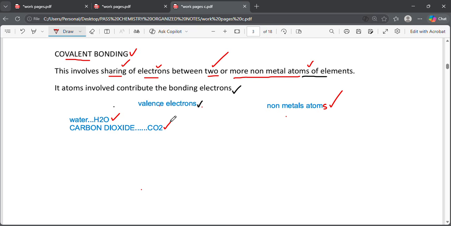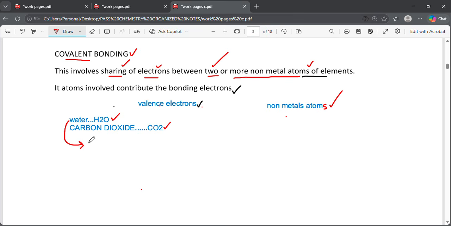So how do they come to be like that? Let's see. We are going to start with water. How is water formed under covalent bonding?